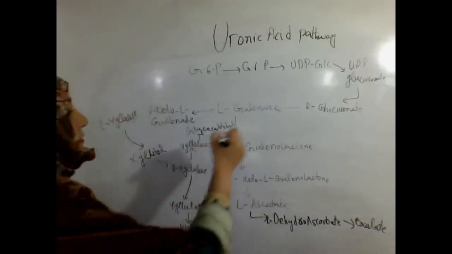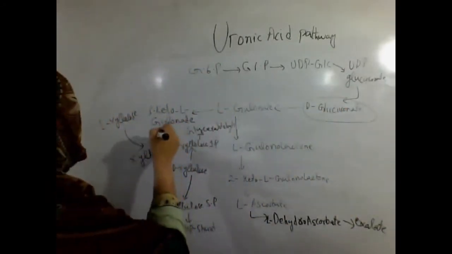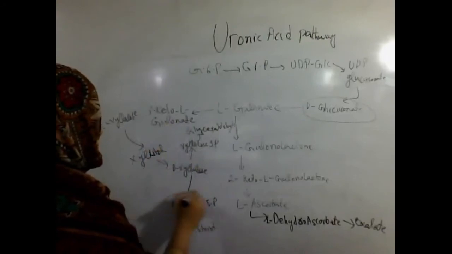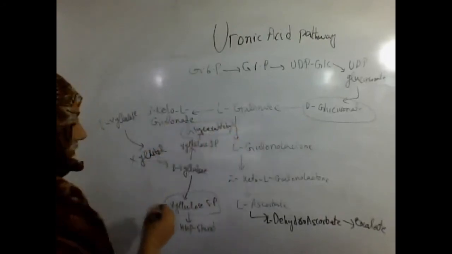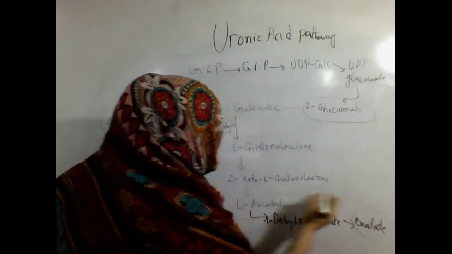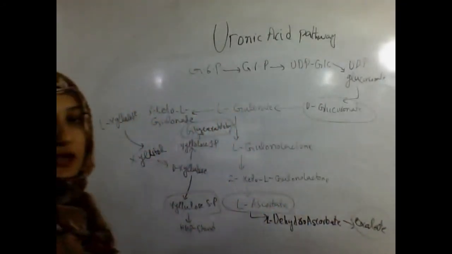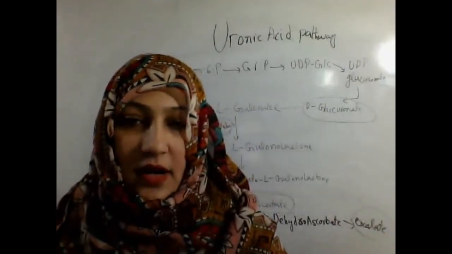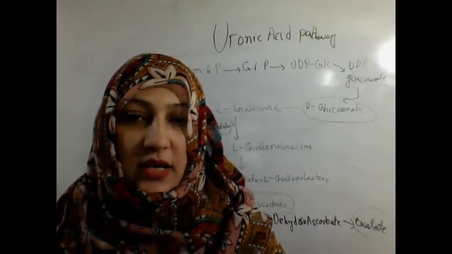Uronic acid pathway provides glucuronides, xylulose 5-phosphate, glyceraldehyde, oxalate, ascorbate. These all are the different types of uronic acids that are produced during the uronic acid pathway.